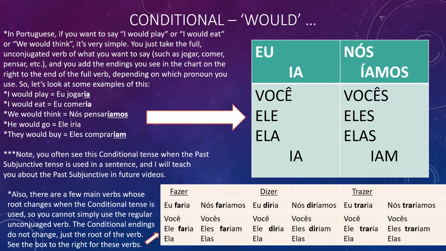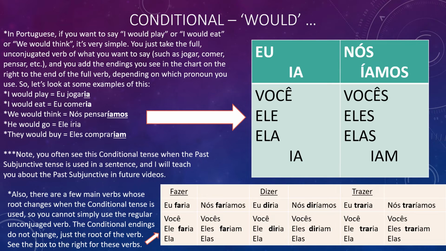Now, on the bottom, you can see there are a few main verbs, fazer, dizer, and trazer, whose root changes when the conditional tense is used. So you can't simply use the regular unconjugated verb. These are mainly the three verbs that this happens to. All the other verbs for the conditional tense, you just take the full verb and add the ia, íamos, or iam on the end. But in these three verbs, the conditional tense endings don't change. It's just the root of the verb that changes.